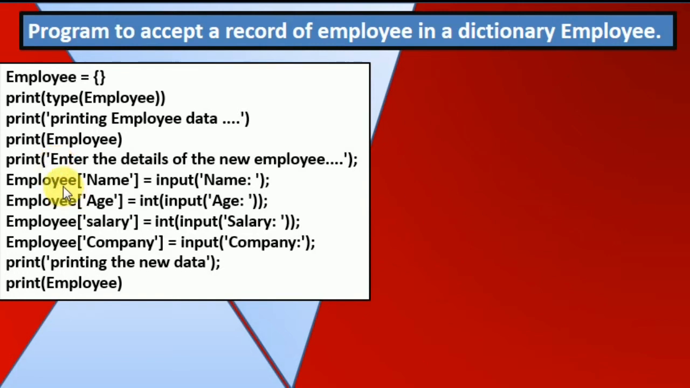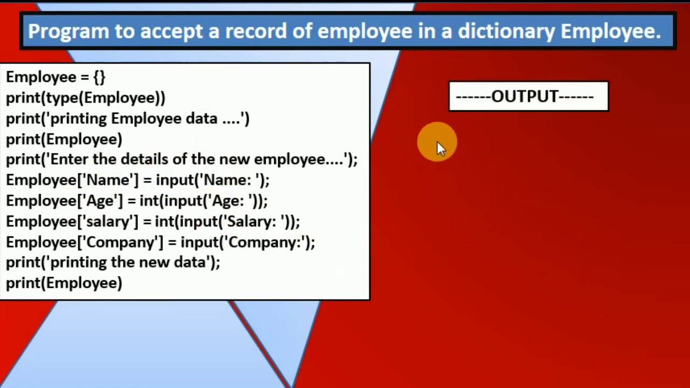Now I need to enter the details of an employee. What I have done: employee name equals to input name, employee age equals to int input age, employee salary int input salary, employee company equals to input company. That means I declare four lines: name, age, salary, company. These are the keys, and I accept the values through the keyboard, and those values are going to be part of these keys. So those are going to be done at runtime.